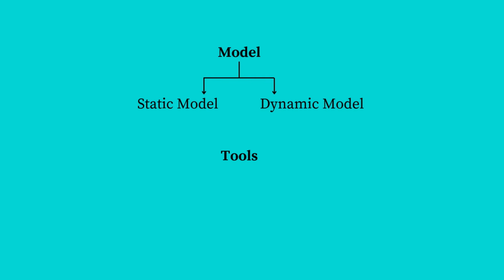Now let's talk about the tools. Tools are what allow agents to interact with the outside world. Without tools, a language model can only generate text. With tools, an agent can actually perform actions. They can search the internet, call APIs, run calculations, access databases, retrieve documents, and much more. In fact, tools are what transform a language model into an intelligent agent.